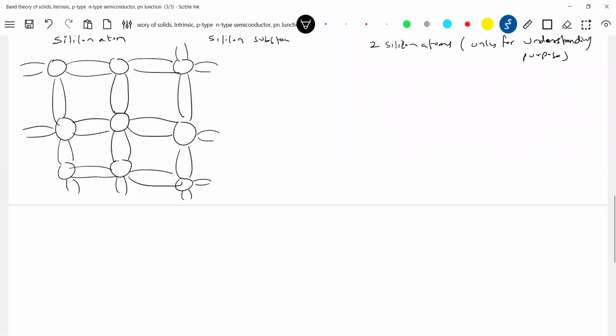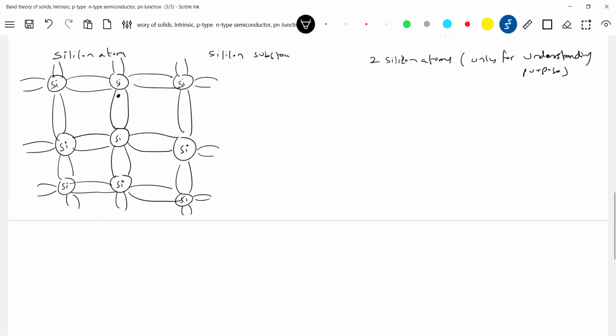So this is a silicon atom. It's a tetravalent atom. It has 4 outermost valence electrons. It will share its outermost 4 valence electrons with the adjacent silicon atom and form a covalent bond.